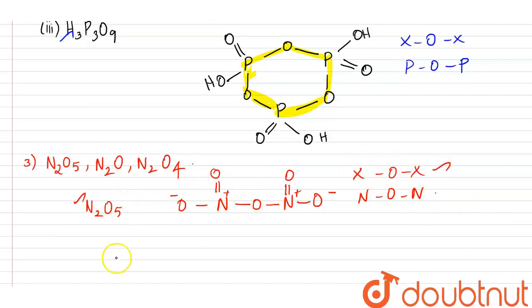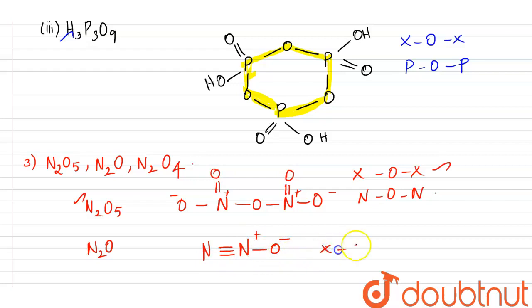Next is N2O. For N2O it is N triple bond N, O plus minus. Here there is no NON. Directly it is bonded metal to metal.